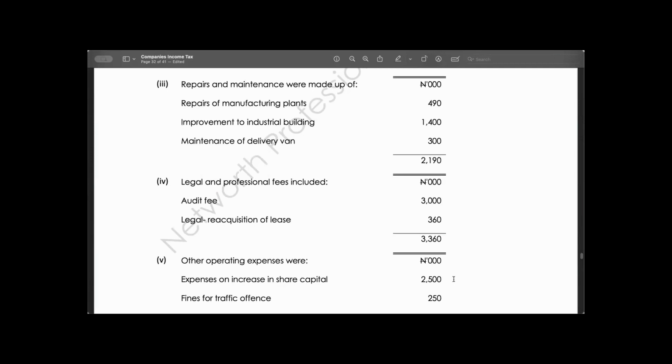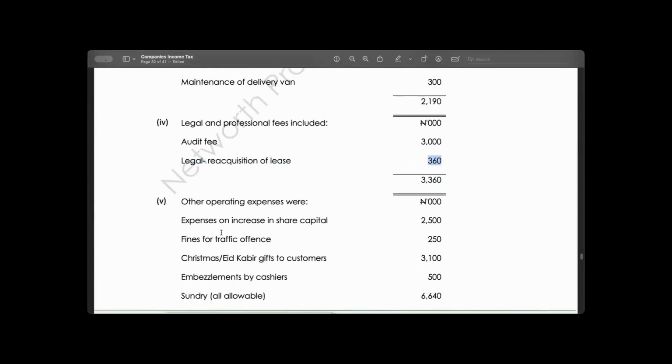It is not allowed because it is capital in nature. Okay, that is why it's not allowed. When you are acquiring a land, any cost you incur in acquisition of the lease or maybe land is not allowed. So this is in respect of lease, is not allowed. We move on.